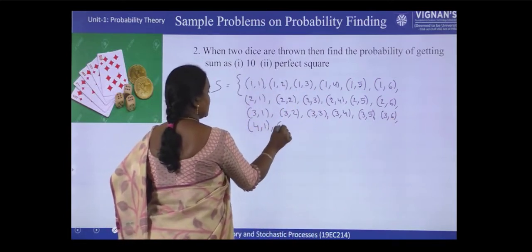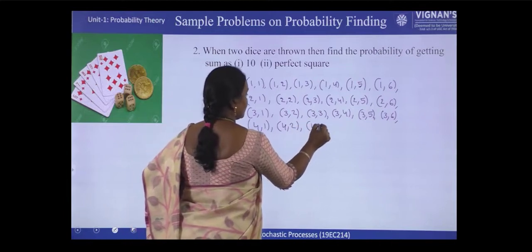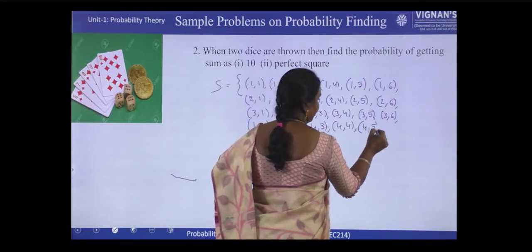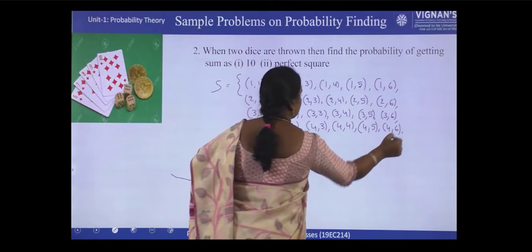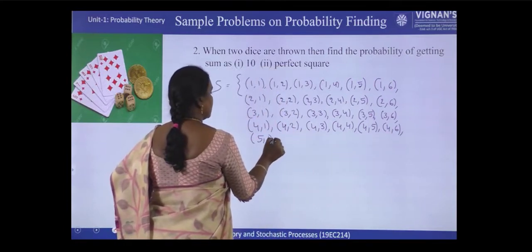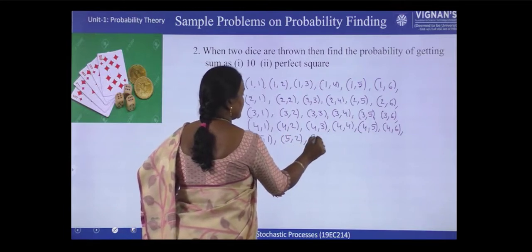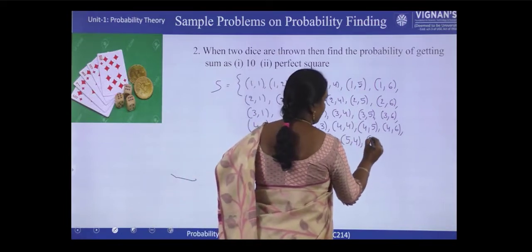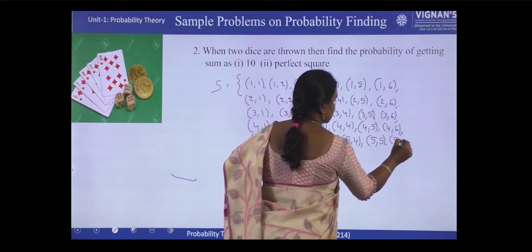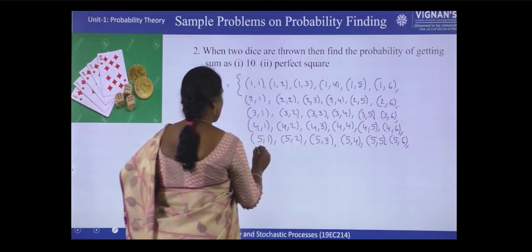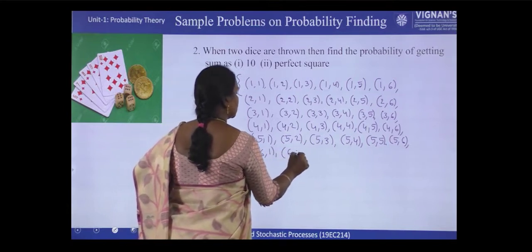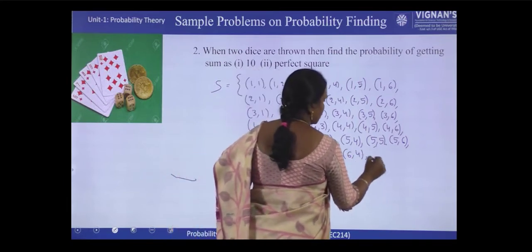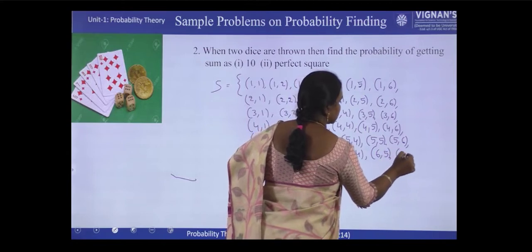4 1, 4 2, 4 3, 4 4, 4 5, 4 6, 5 1, 5 2, 5 3, 5 4, 5 5, 5 6, 6 1, 6 2, 6 3, 6 4, 6 5, 6 6.